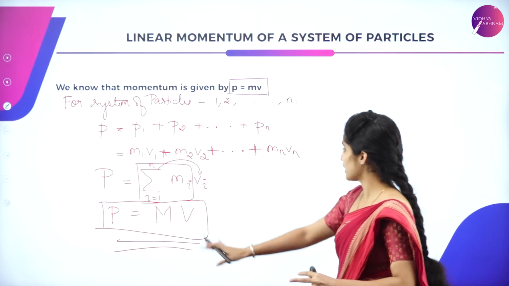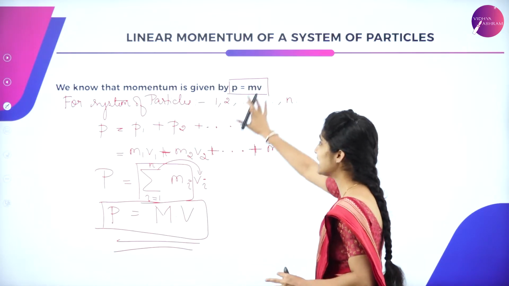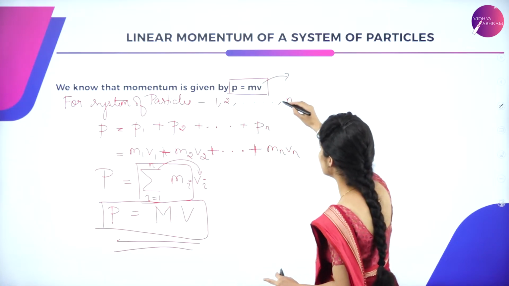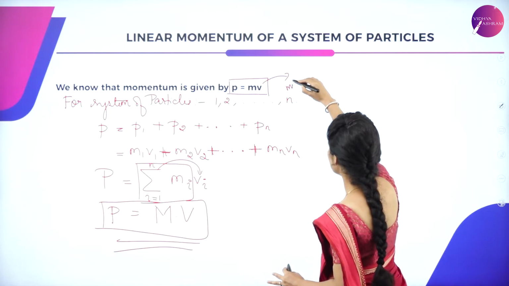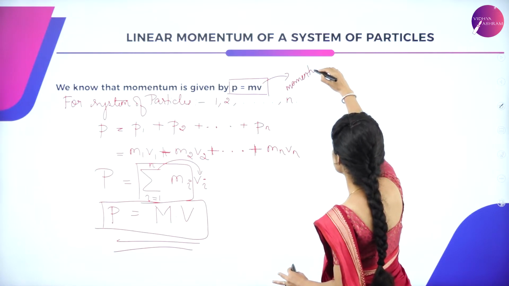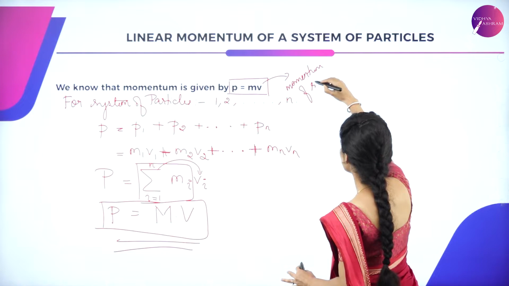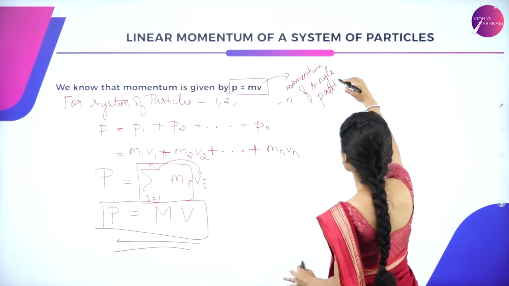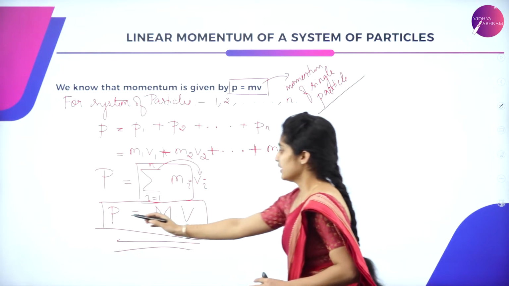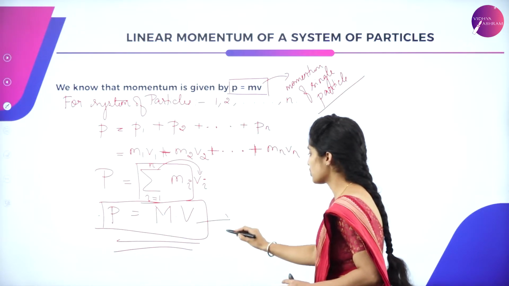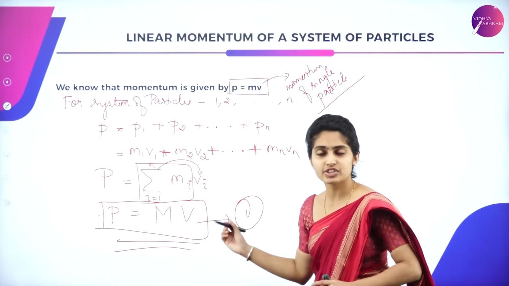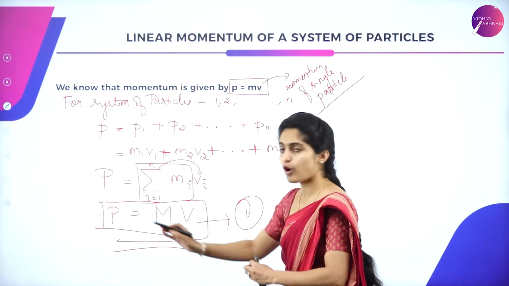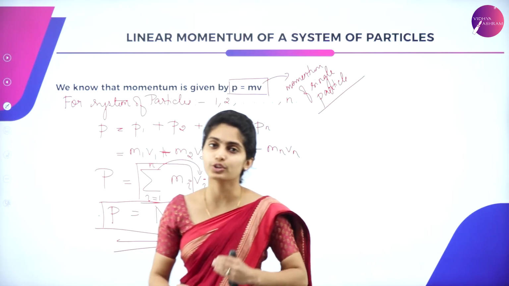There is a certain variation from this to this, that is in letters. It is given in small letters, wherein this depicts only the momentum of a single particle. This is the momentum of a single particle, wherein the last expression which we have got here, given by equation number 1, depicts the momentum of the system of particles altogether.